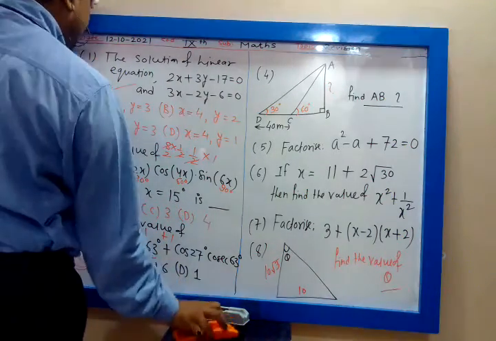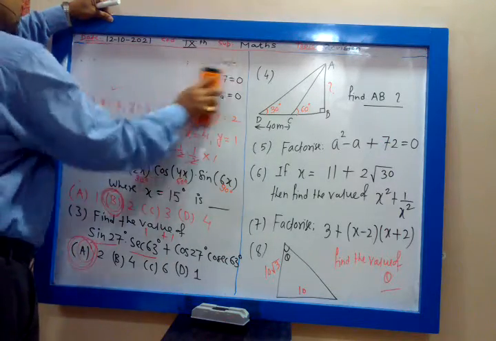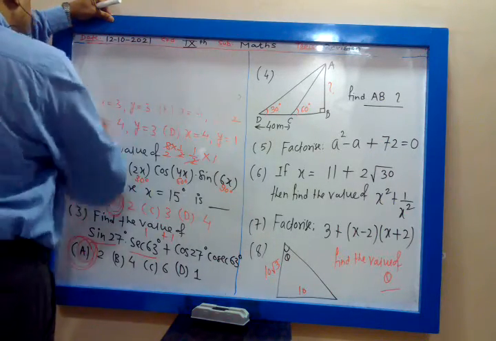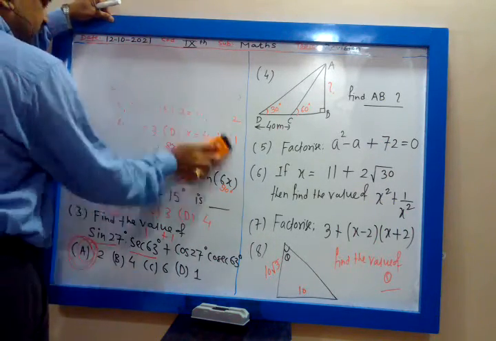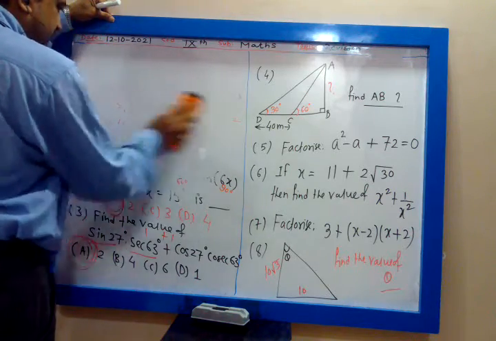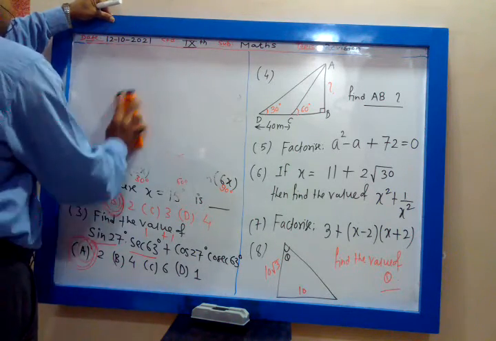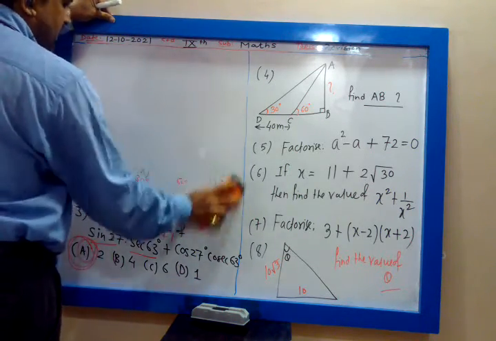1 plus 1, answer is 2. 1 plus 1, 2. Sin and cos, they are complementary angle.